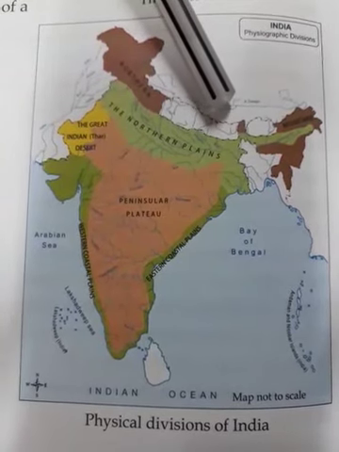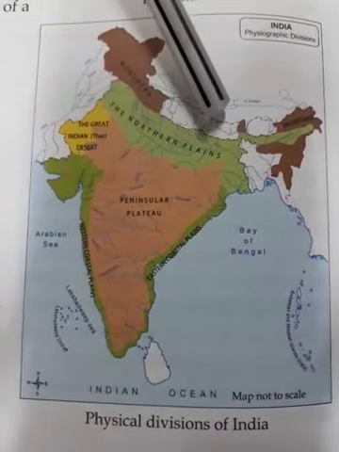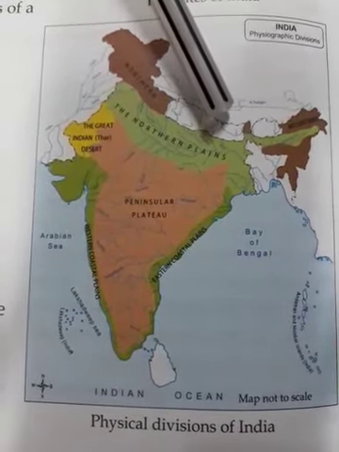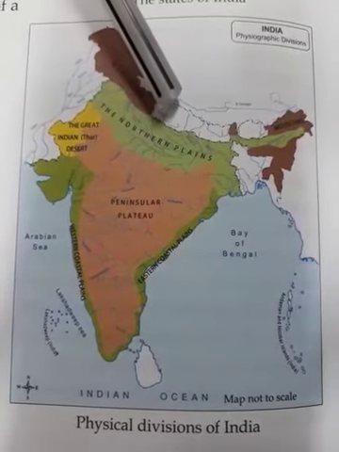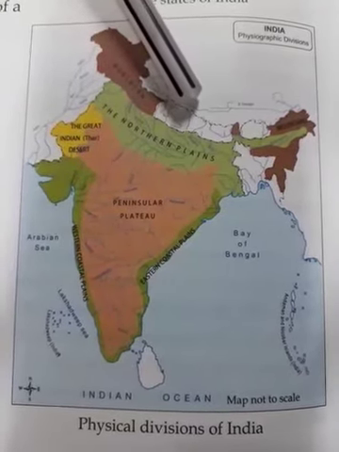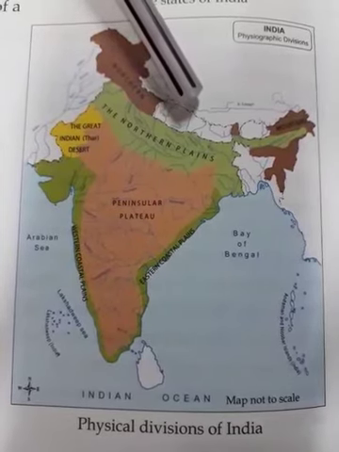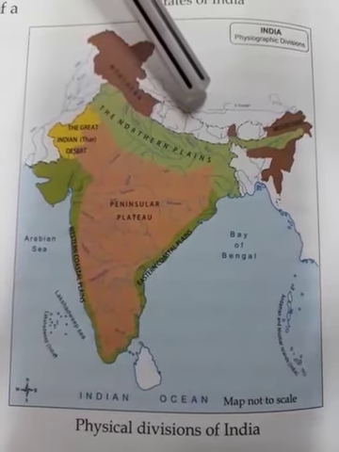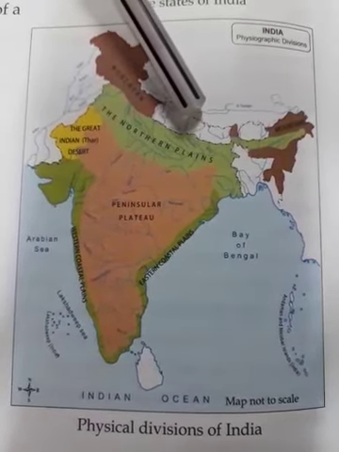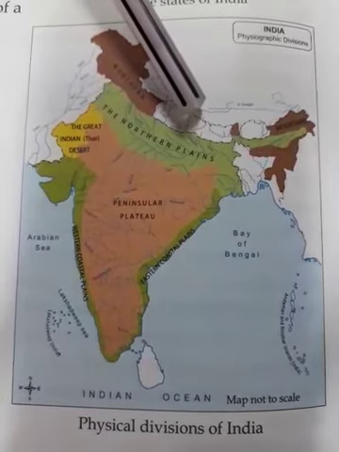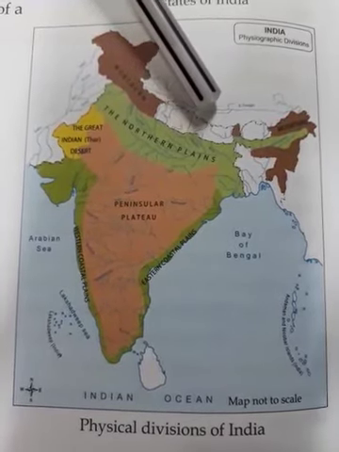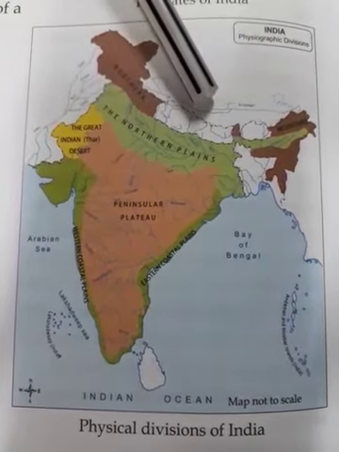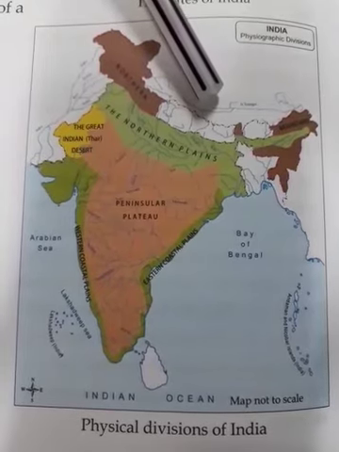Here we cannot do any cultivation. So growing crops is not possible on the mountain ranges of the Himalayas. And the highest mountain peak in the world is Mount Everest. In India, the highest peak is Mount Kanchenjunga. And there are many rivers which originate from the Himalayas, that is Ganga and Yamuna.